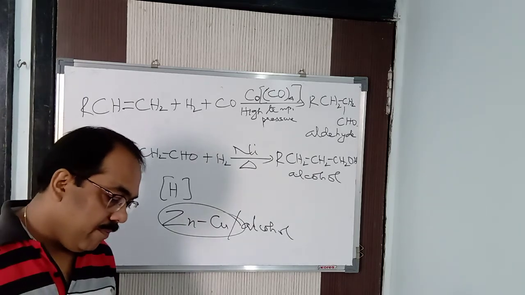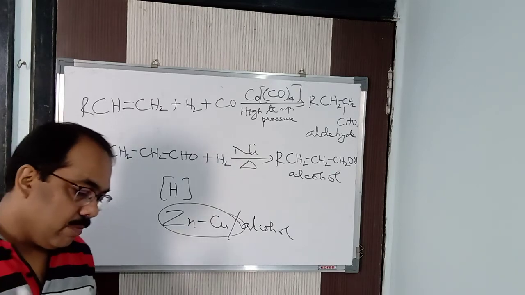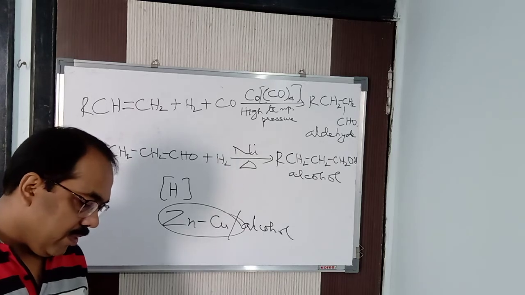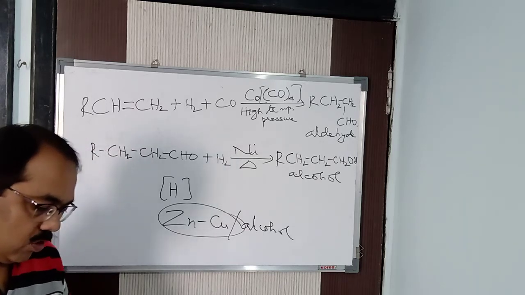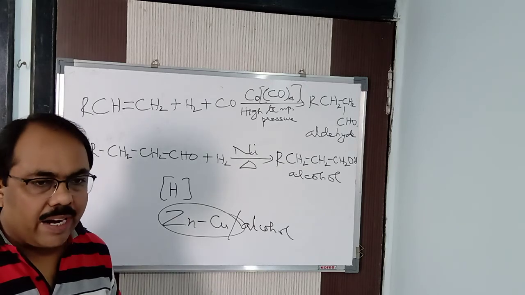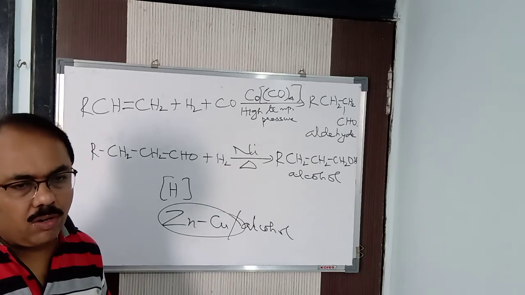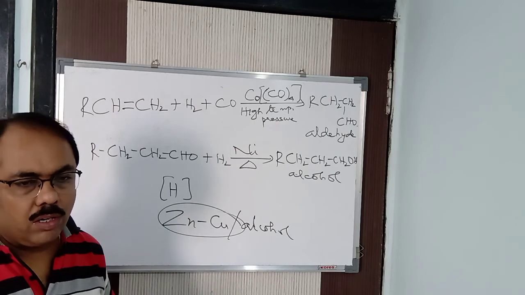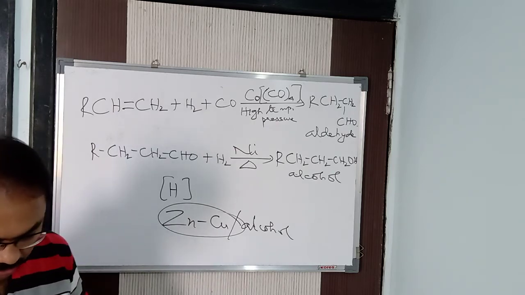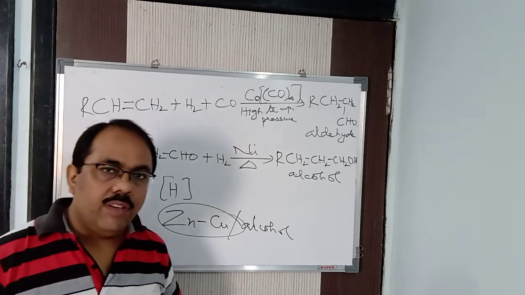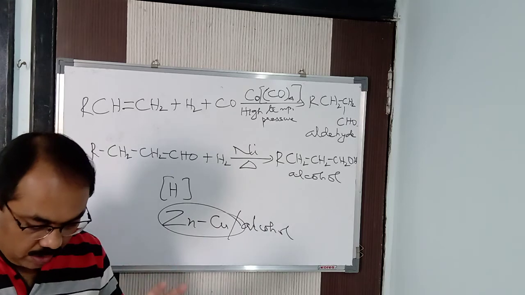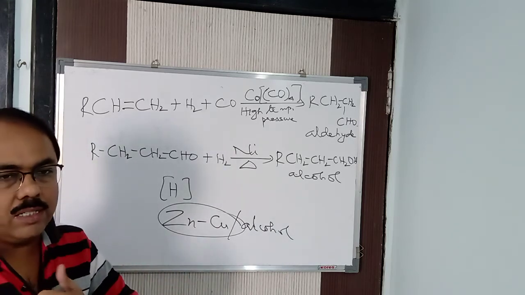So it is used for the manufacture of fertilizers. It is used for the manufacture of explosives, we can say that. Clear? It is used for the hydrogenation of oils. I just now explained hydrogenation of oils. What you find is that vanaspati oil or soybean oil or groundnut oil or linseed oil or cottonseed oil contains carbon-carbon double bonds. They are said to be polyunsaturated oils, which contain carbon-carbon double bonds.